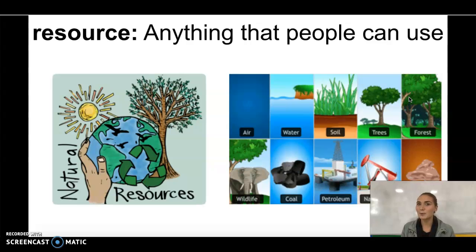Take a look outside your window. Do you see any natural resources outside? Maybe ask yourself, how do people use them?